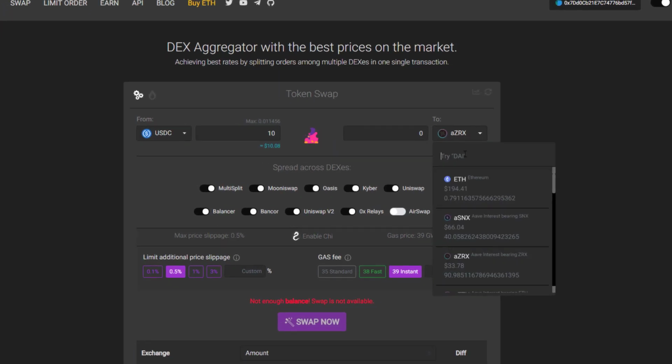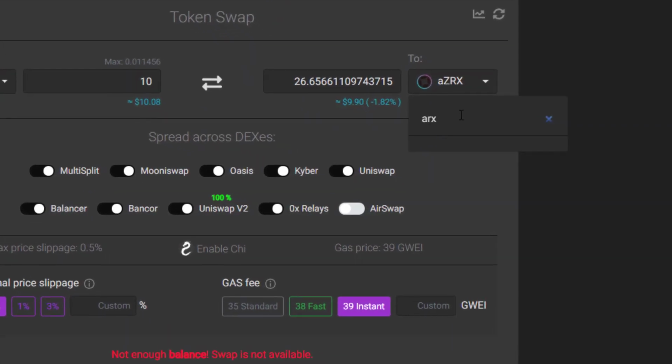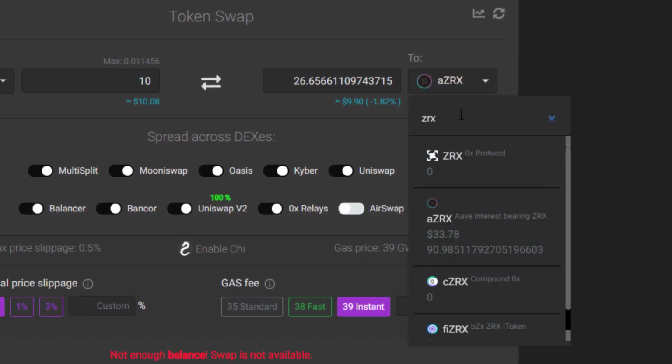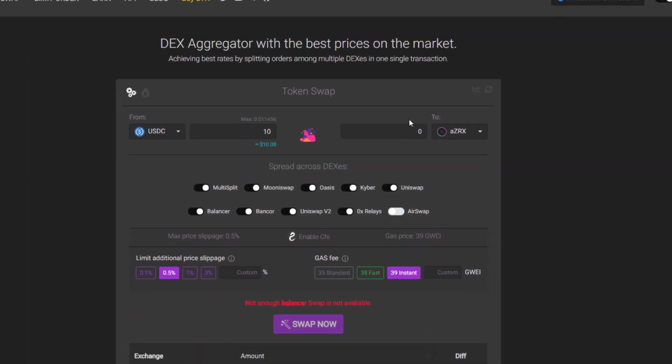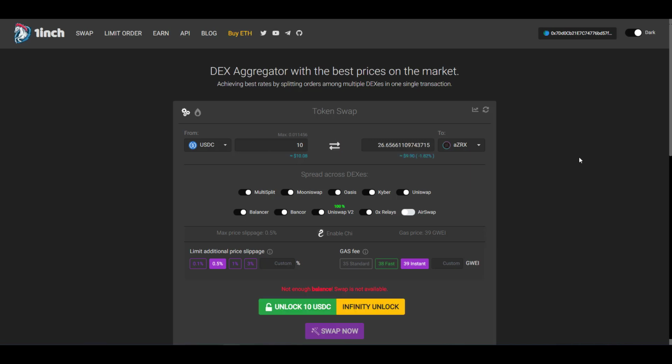Here you can actually pick ZRX or AZRX. And when you pick AZRX, you're basically skipping a step. This here will automatically convert $10 into ZRX and then put that ZRX into the Aave lending protocol. And once this transaction is complete, you'll start earning interest right away.